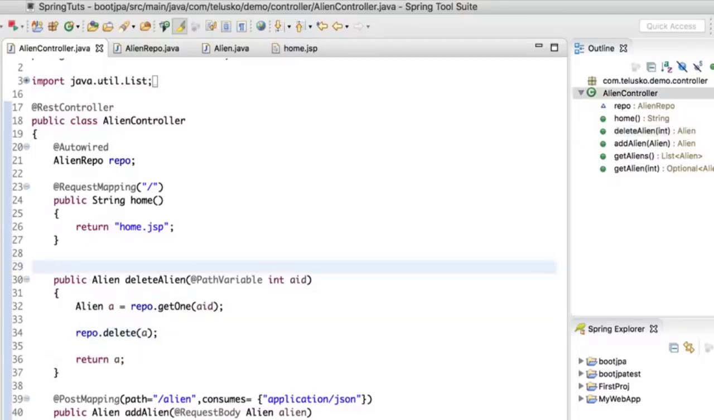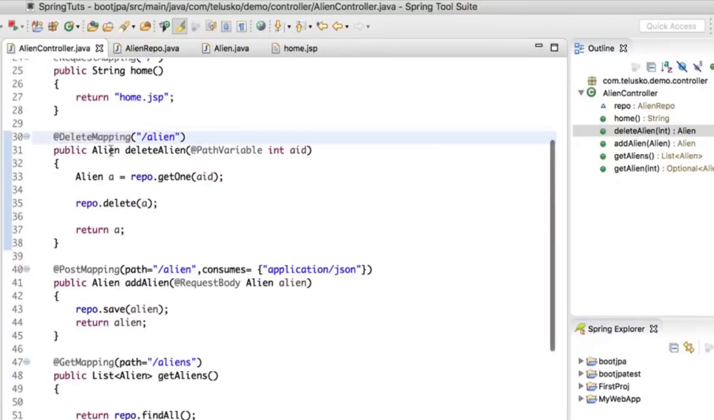Okay, now what should be the mapping? Should I use request? Of course not, right? In request you have to mention what type of method you are working with. Should I use get mapping? No, that is for get. And you guessed it right, we will be using a delete mapping. And in this you will mention, whenever the request comes for alien.